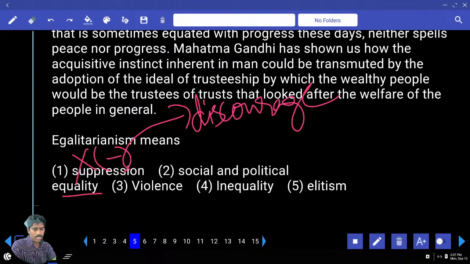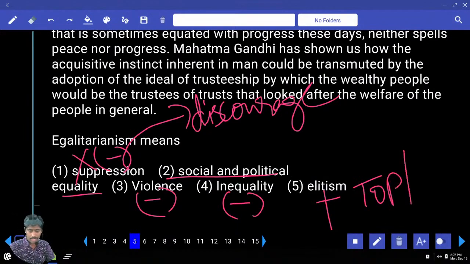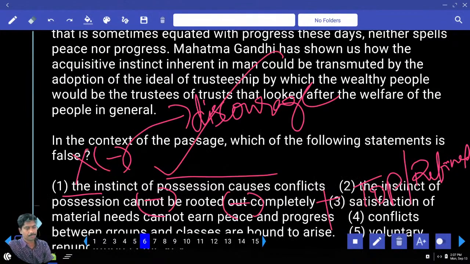Social political equality, yes, perhaps. Violence, negative meaning. Inequality, negative meaning. Elite means hi-fi, sophisticated, top order, refined. Extremely positive. High class people are called elite or elitism. So what is the answer? Egalitarianism means social political equality or elitism? Answer: the second one, social and political equality.